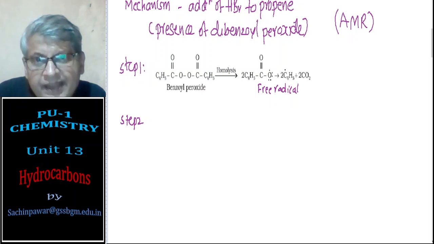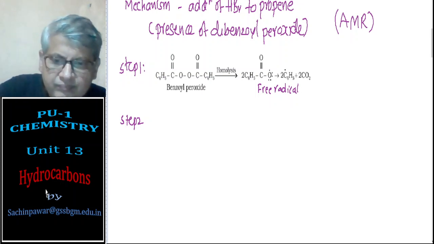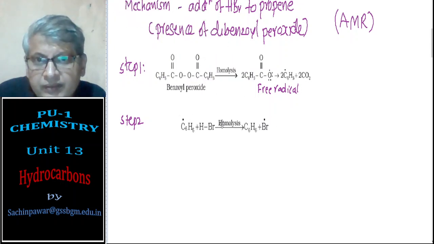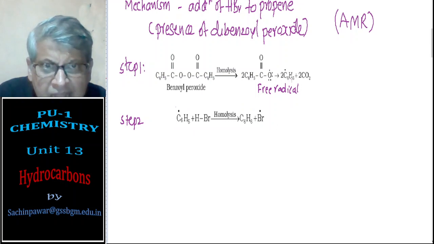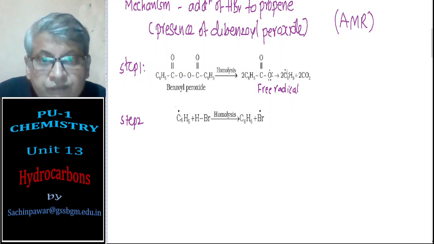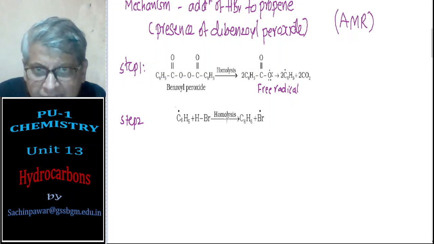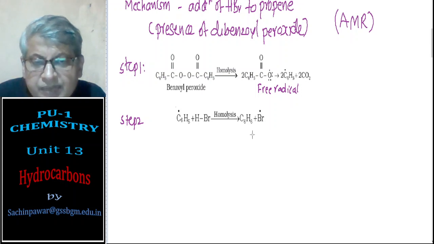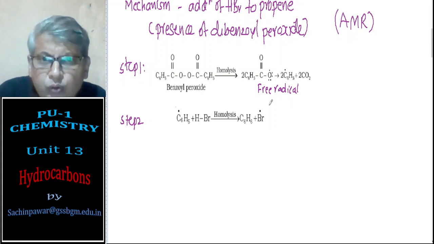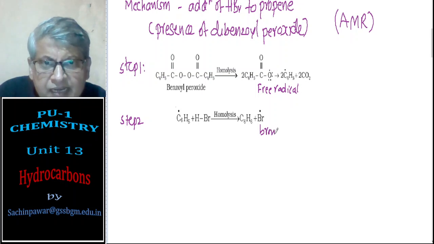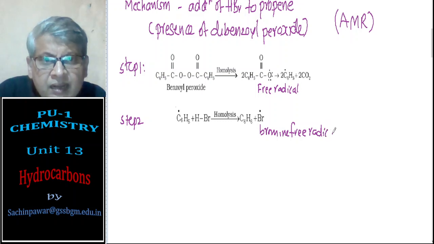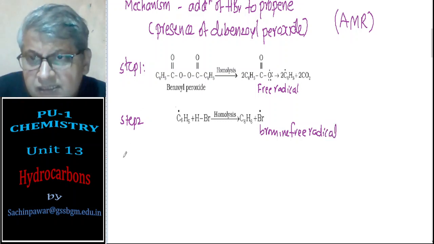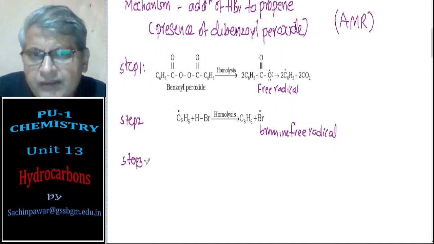Phenyl free radical now reacts with HBr. The phenyl free radical which is formed, C6H5 dot free radical, now reacts with HBr, and again homolysis will take place. It will take away the hydrogen to form C6H6, that is benzene, and it forms bromine free radical. Now this free radical attacks propene in step number 3.